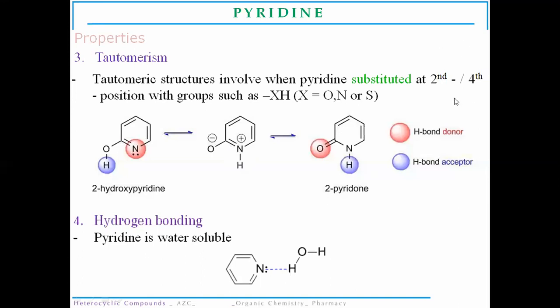So generally the substitution reaction happens at second and fourth position. Now hydrogen bonding in the case of pyridine molecule. Pyridine is readily soluble in water, because the lone pair of electrons available on the nitrogen atom easily forms a hydrogen bond with the water molecule. That's why pyridine is water soluble.